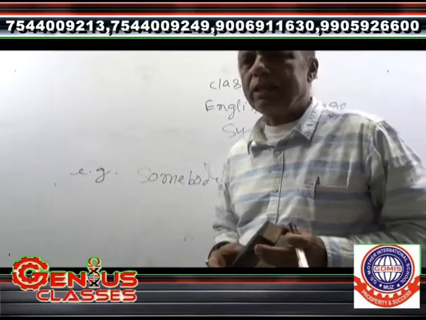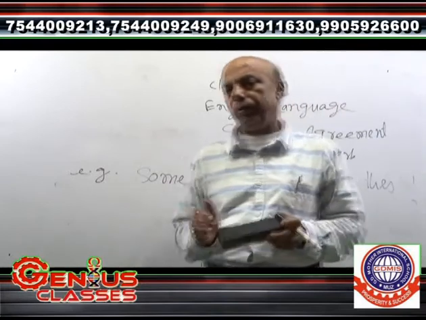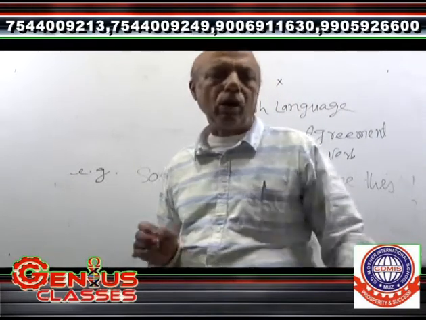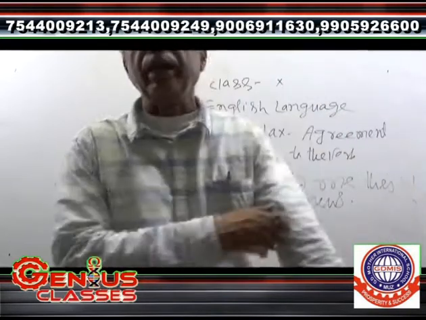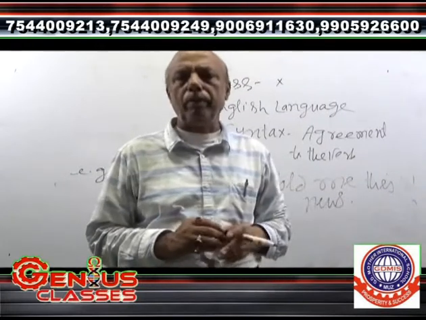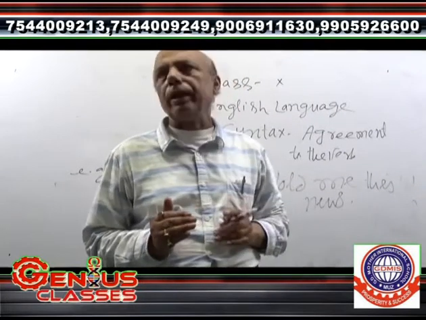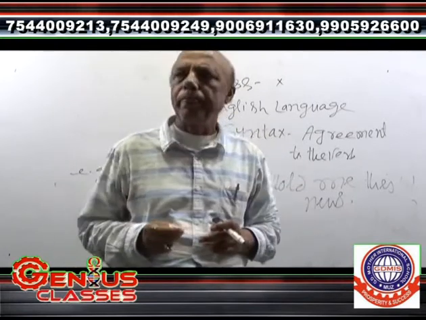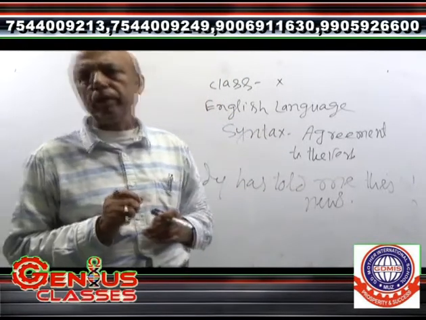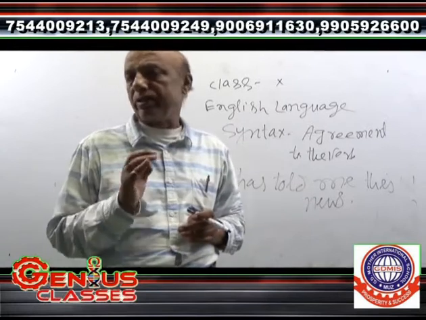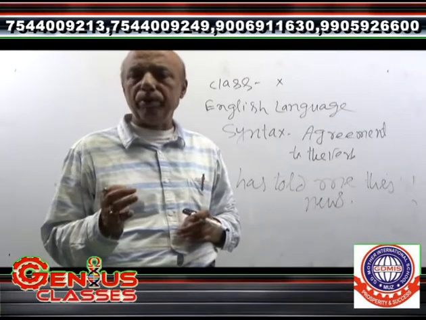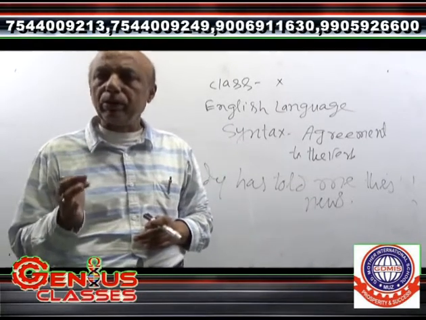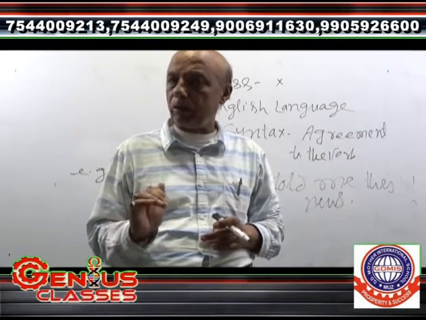The next rule: the word all follows singular and plural both. It depends upon the writer, upon the mood of the speaker. What is his sense of taking the all, either in singular or plural?